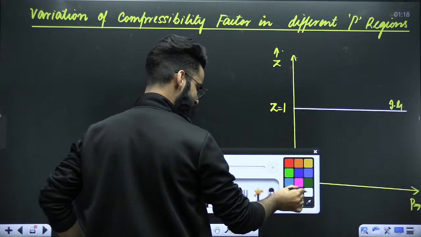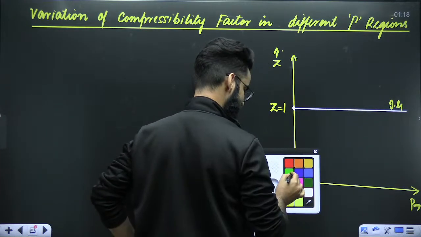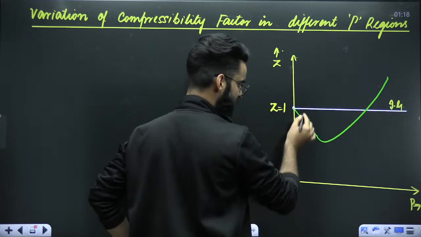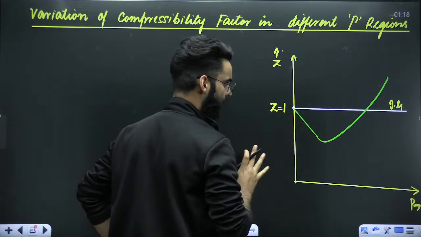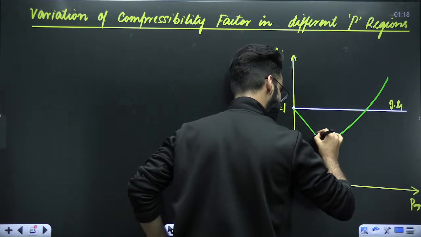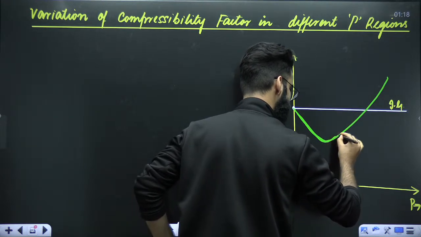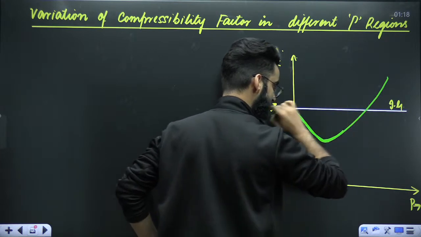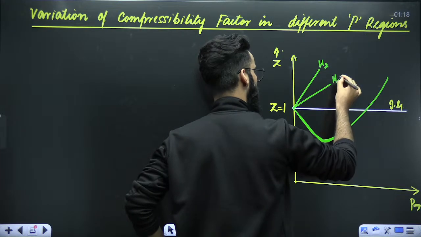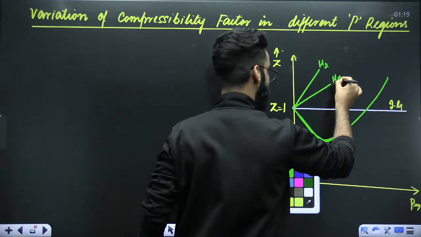What about real gases? Real gases do not follow this particular line. For the real gases, the graph used to take a dip in the beginning and then it used to go up, right? Not all the real gases, I'll say majority of the real gases, they follow this curve, right? Z versus P curve for majority of the real gases will be like this. But for hydrogen and helium, the curve is like this. This is hydrogen, this is helium. Why is it so? You'll get the idea in some time, right?